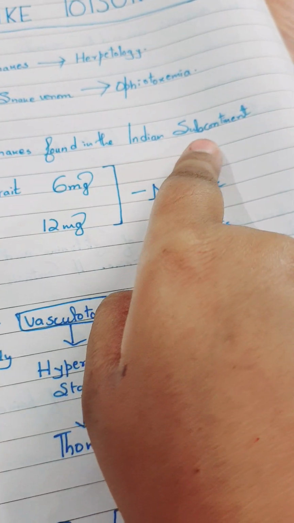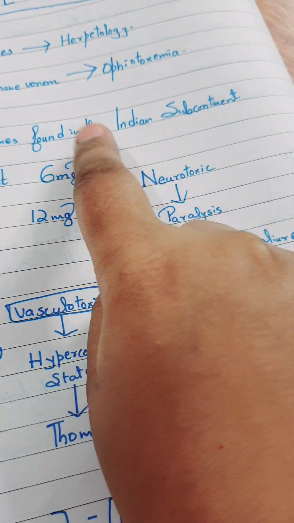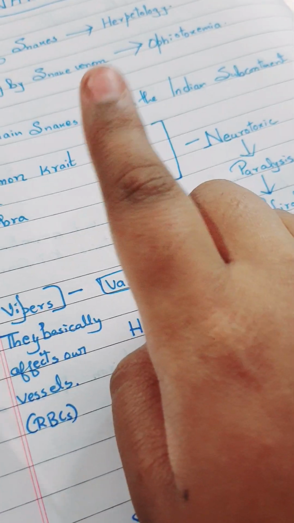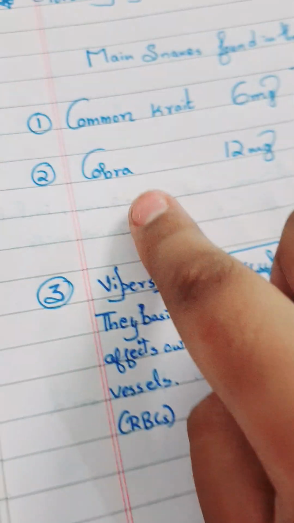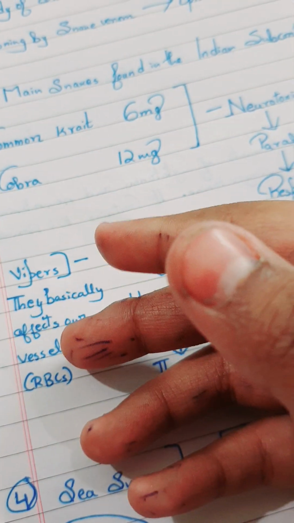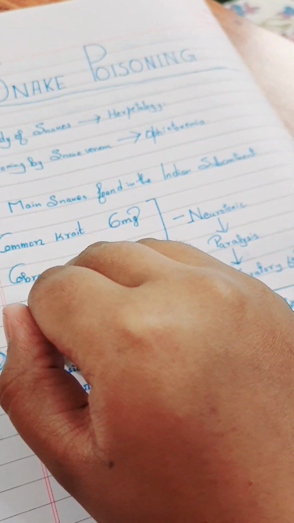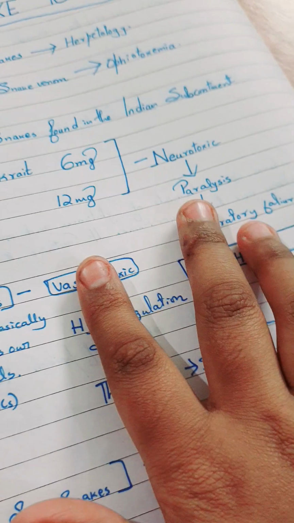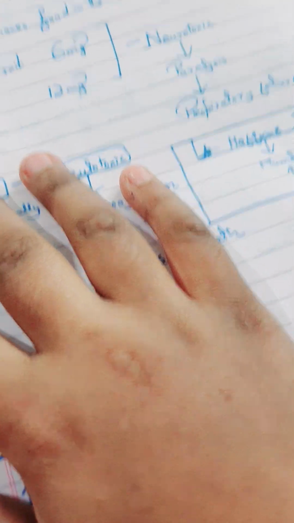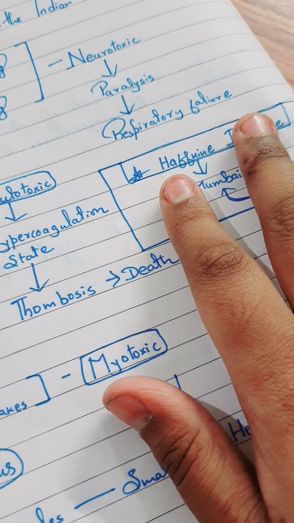Main snakes found in the Indian subcontinent. As India is a subcontinent, I have listed it that way. So the main snakes: common krait. See my hand. If a common krait bites me, it would just bite like that and give just 6 mg of venom and can make me dead. Cobra. It will need just 6 mg of venom to kill me, as one fang will give that and I will be dead. These both are neurotoxic, and neurotoxic venom paralyzes our cells, then respiratory failure, and the person dies.